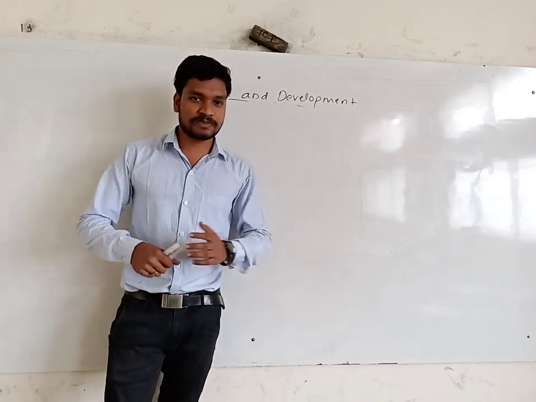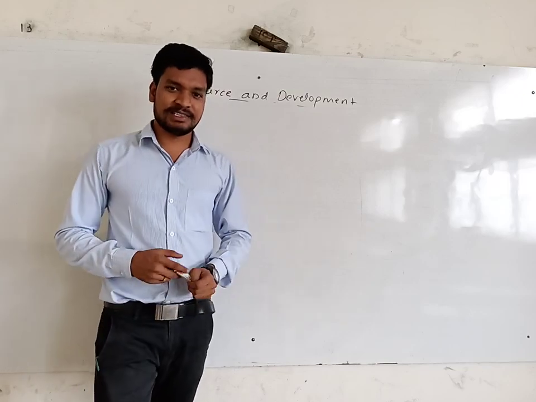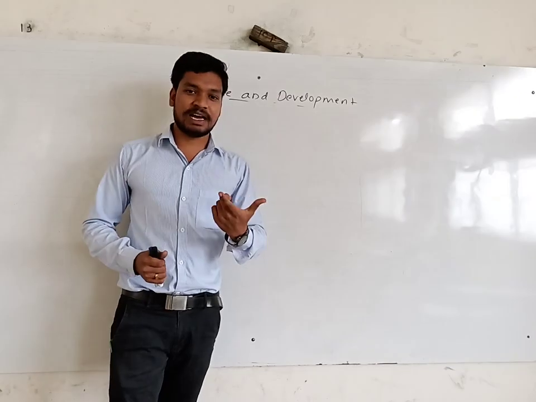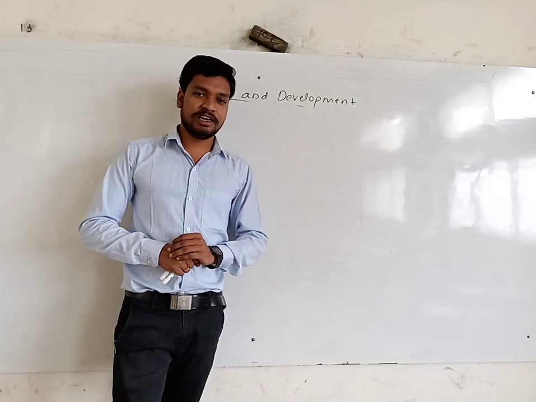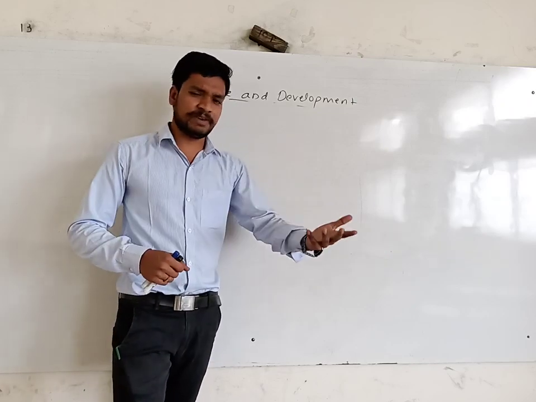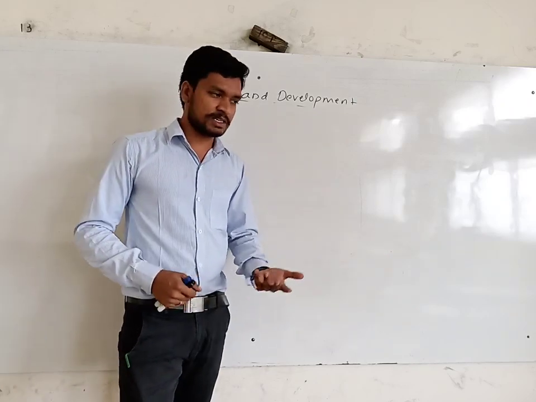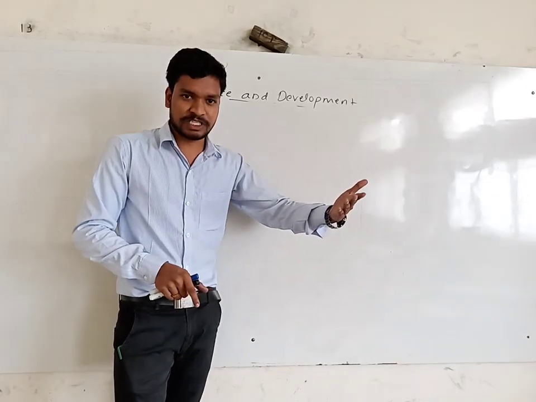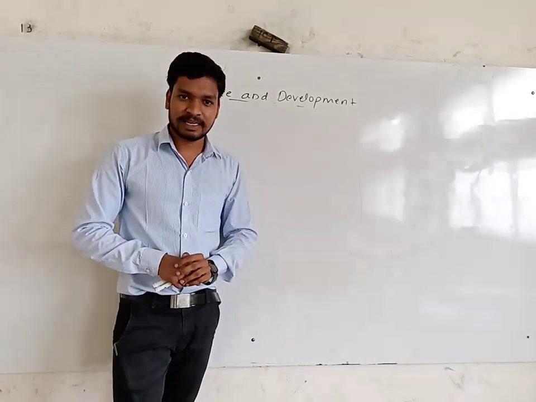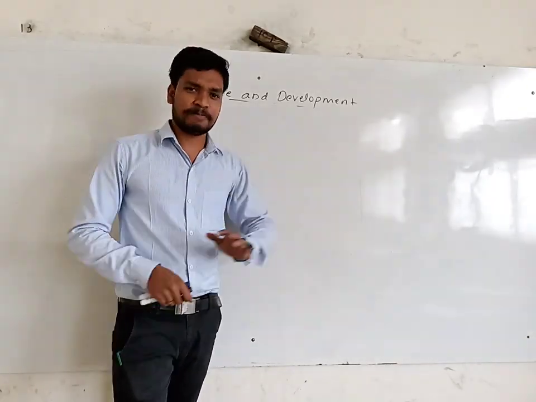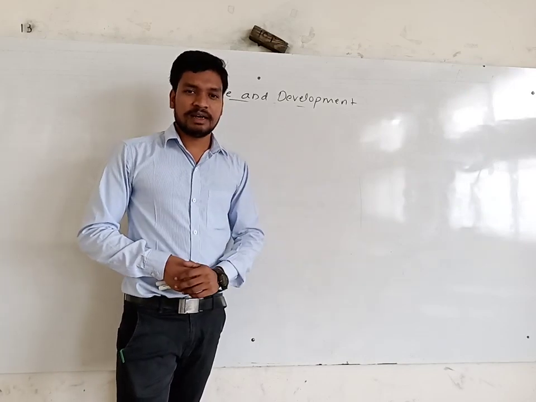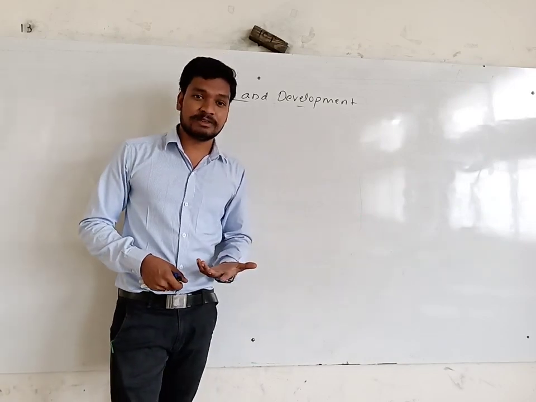What is the first step? Identification and inventory of resources across the regions of the country. We should identify the resources first and make a list of the resources available in particular places, then across the whole country. The second step is evolving the planning structure.